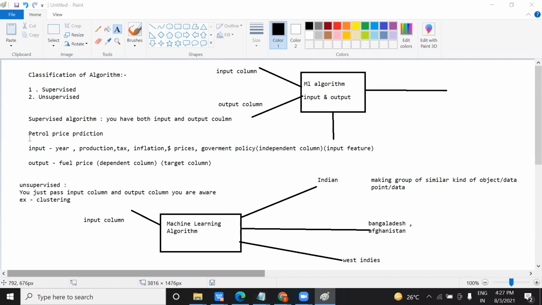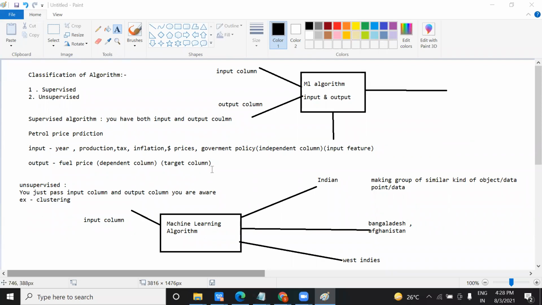I gave you an example, right? This fuel price is an example of supervised, where we pass an input column and an output column is also there. Unsupervised is an example of clustering, like on Amazon. When you pass a product, you don't know what that product belongs to, so you make a group of the products based on categories, right? That comes under unsupervised, like electronic products, clothing, groceries, stationery, household products. So you are making groupings.